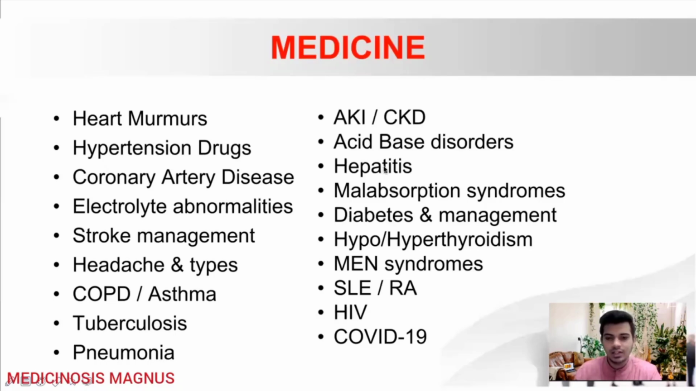Then for hepatitis, you'll need to know about the titers and the diagnostic values, which will elevate when, mainly for hepatitis B. Then, other important topics that have been asked in the recent exams, not previously, but in the recent exams, I've been seeing lots of questions from celiac disease, Whipple's disease, all those malabsorption syndromes.